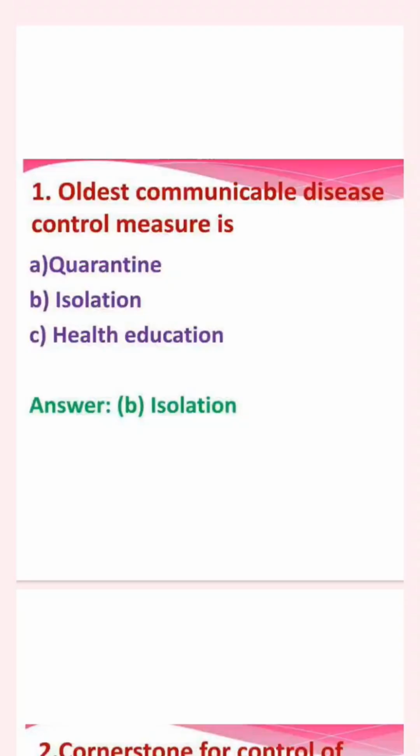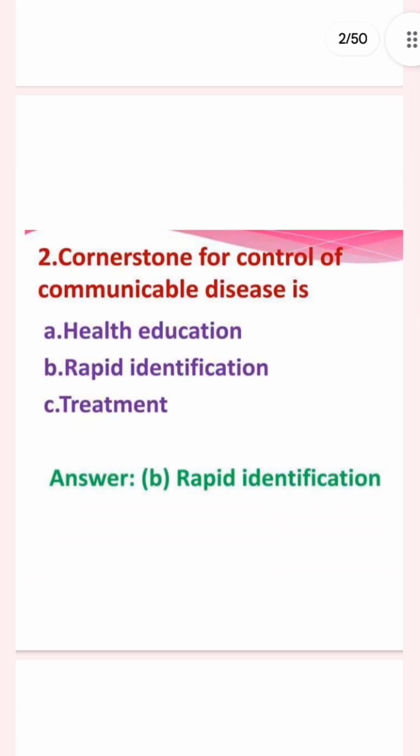The first question: the oldest communicable disease control measure is quarantine, isolation, or health education. The answer is isolation. Isolation is the oldest communicable disease control measure. The second question: the cornerstone for the control of communicable diseases is health education, rapid identification, or treatment. The answer is rapid identification.